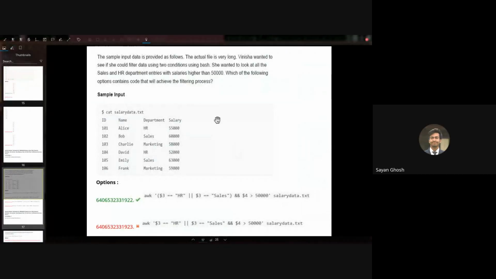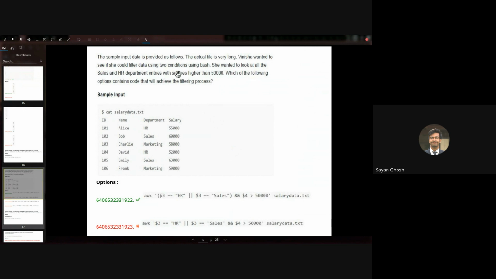So here what we want to do is the third column, which is the department, should either be HR or sales. So it can be HR or sales. So if $3 equals HR, or if $3 equals sales, and the second condition is the salaries are higher than 50,000. So this should always be true.